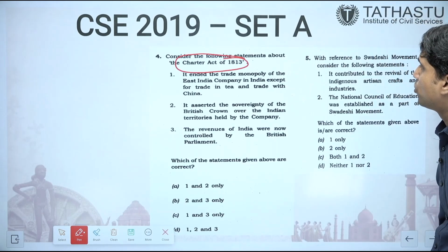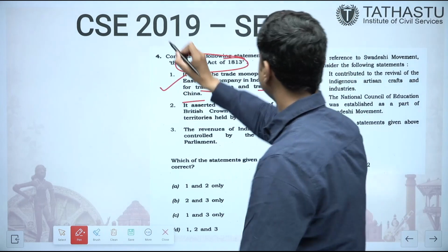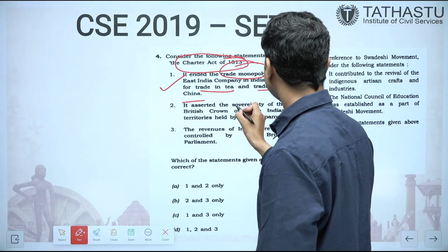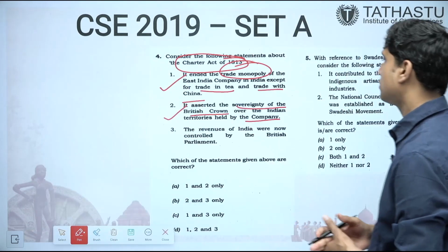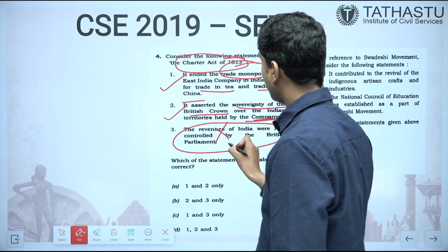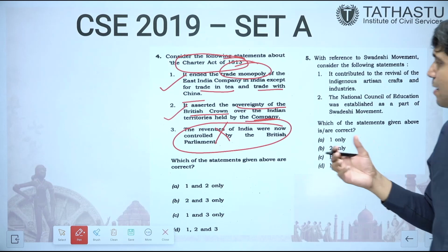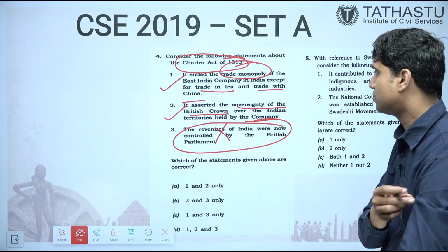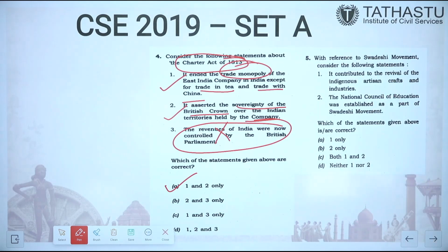It ended the trade monopoly of the East India Company in India except trade in tea and trade with China. This is correct. Next, it asserted the sovereignty of the British Crown over the Indian territories held by the Company. This is also correct. Revenues were now controlled by the British Parliament. No, this is wrong. It extended the control of the company over revenue and possessions in India by 20 years. So it did not go with the British Parliament. So this is wrong. So the answer is 1 and 2.